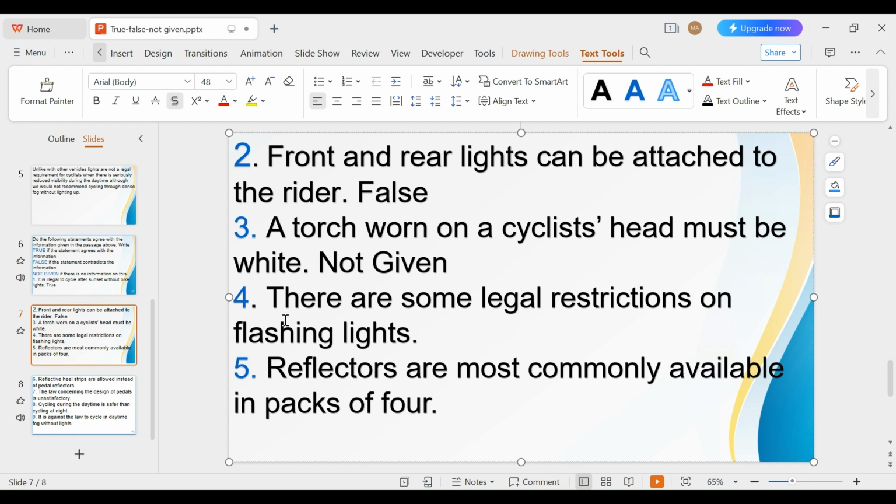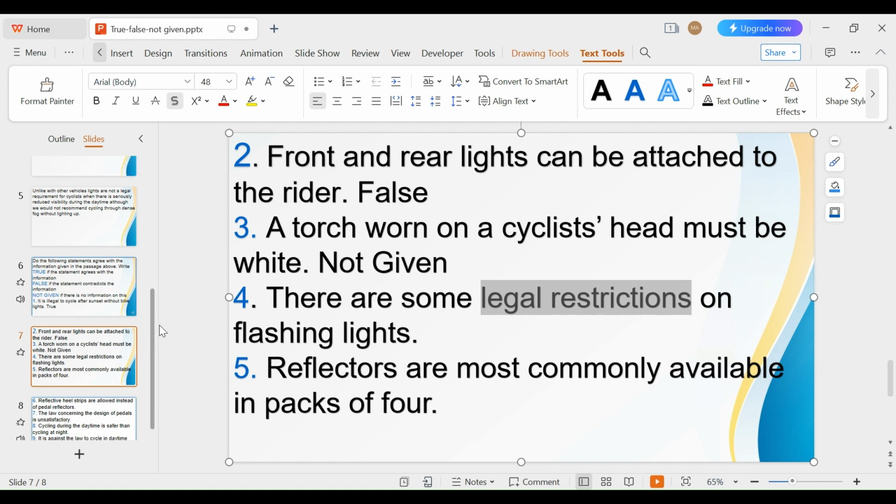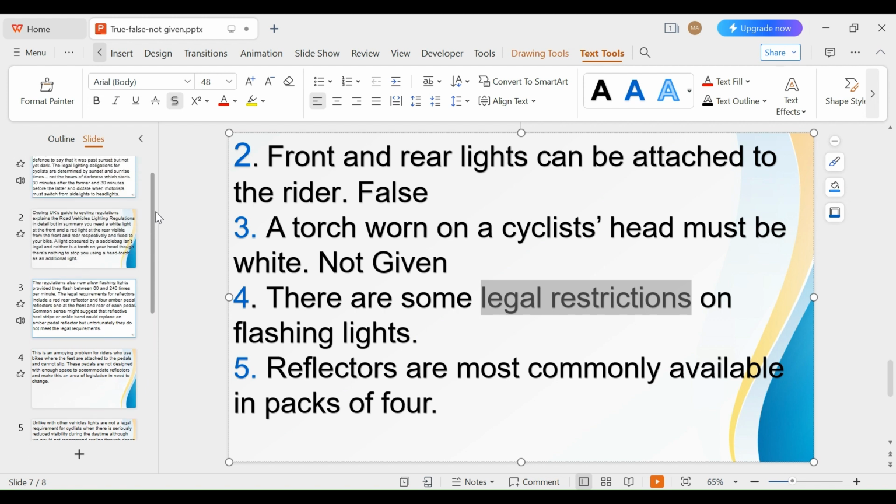So question 4, there are some legal restrictions on flashing lights. So what is the opposite of restriction? You can flash whenever you want, right? So let's see if there is a restriction or you can flash light whenever you want. So let's see in the passage.